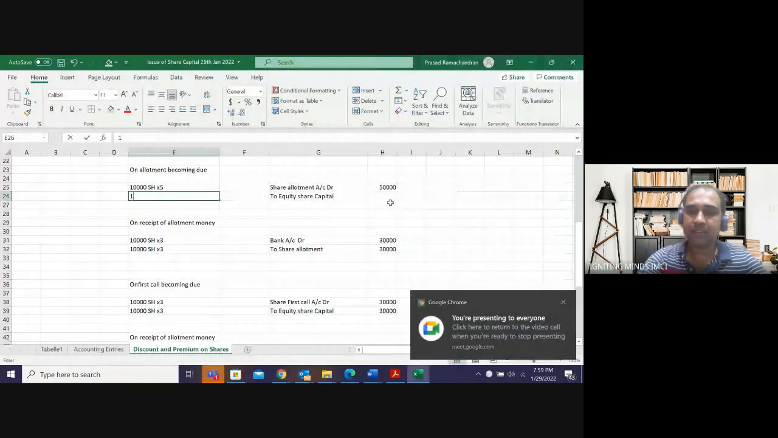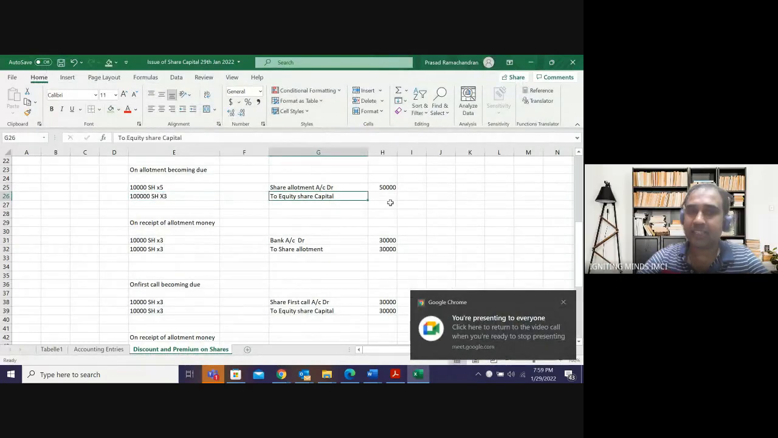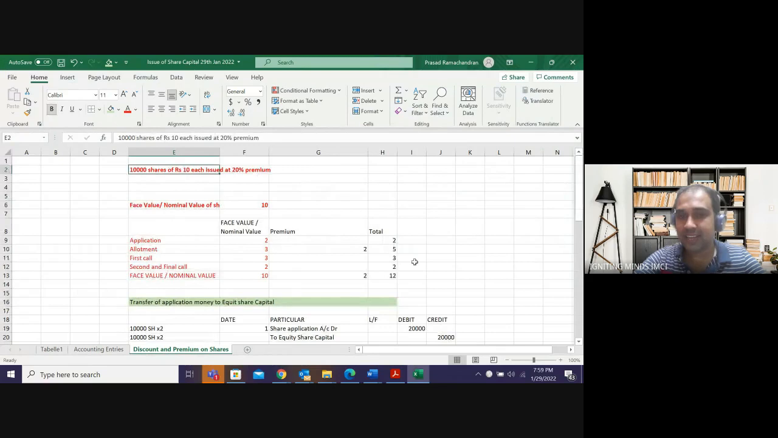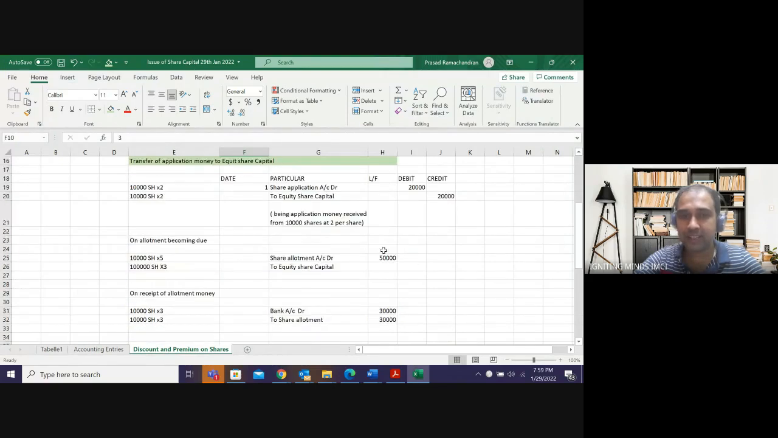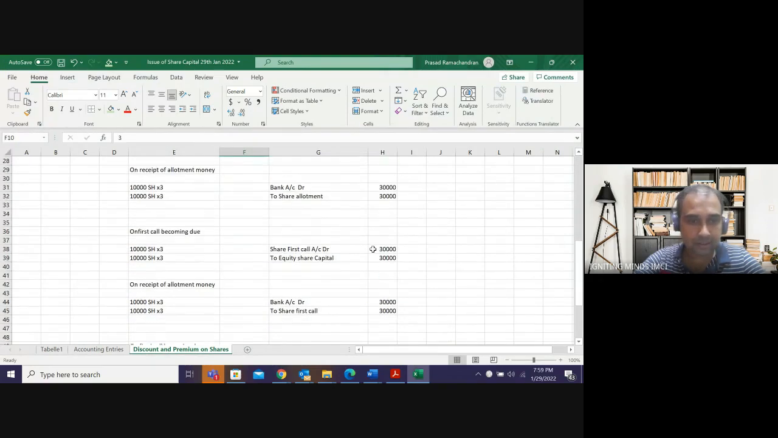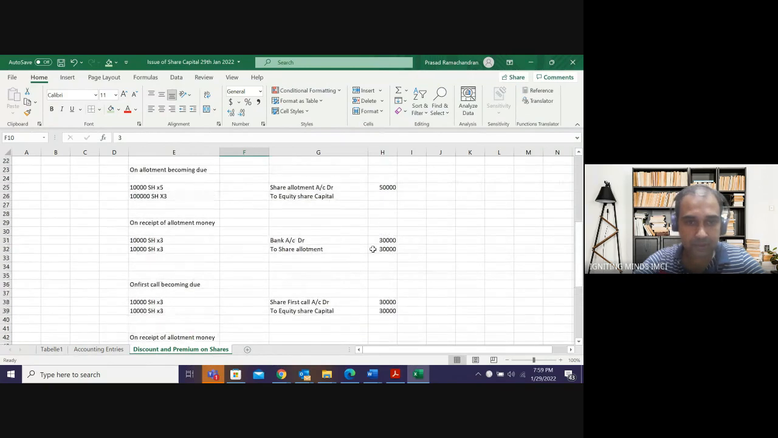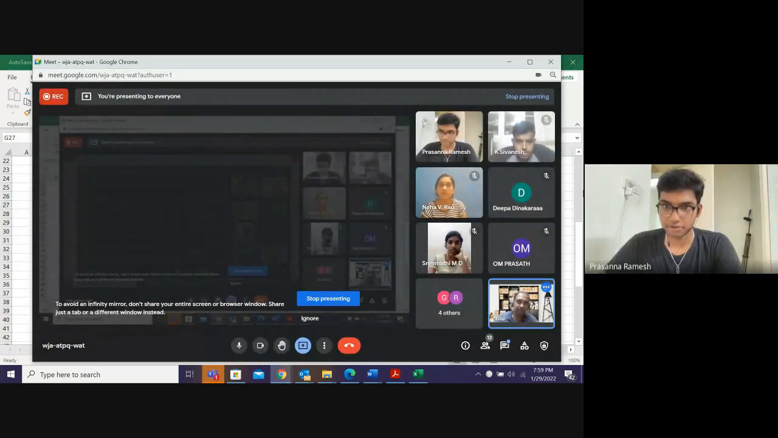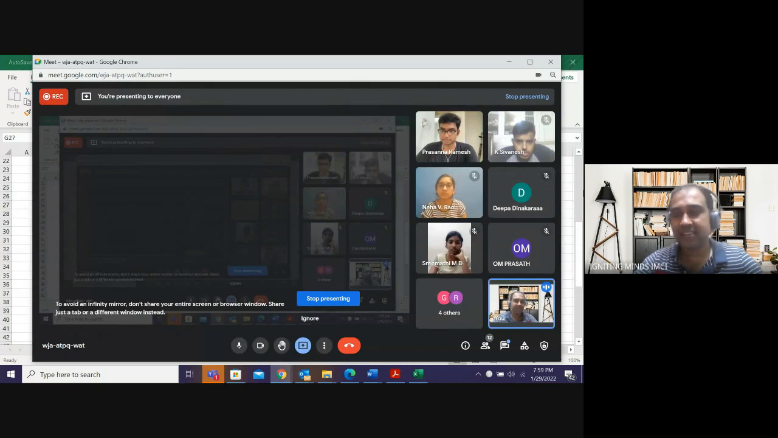How much is capital? 10,000 into 3, 30,000. So I'm talking about 10,000 shares and 3 rupees will go to capital. So 10,000 into 3 rupees will go to capital. Remaining amount, what did I tell you? What is the remaining amount, guys? Securities premium. Fantastic.